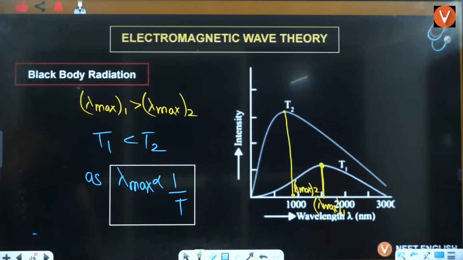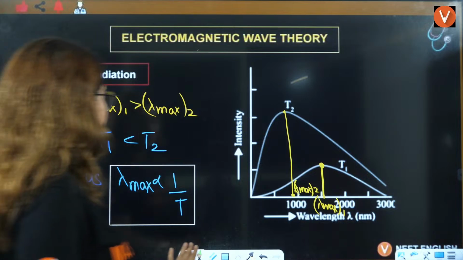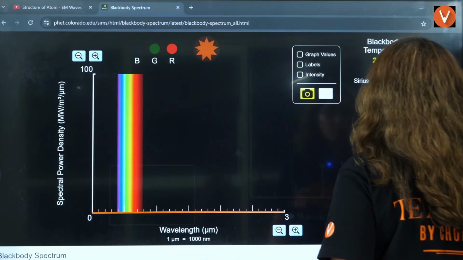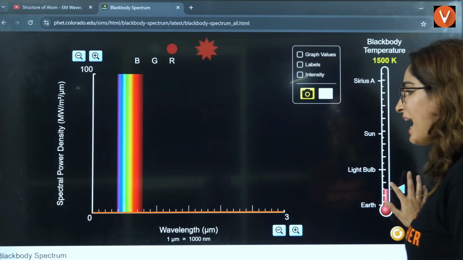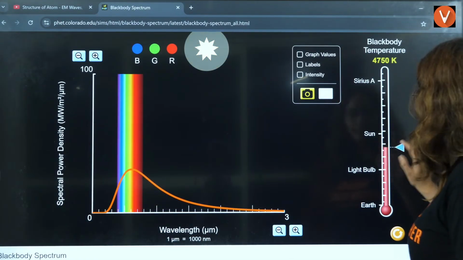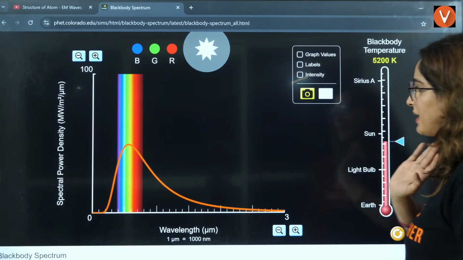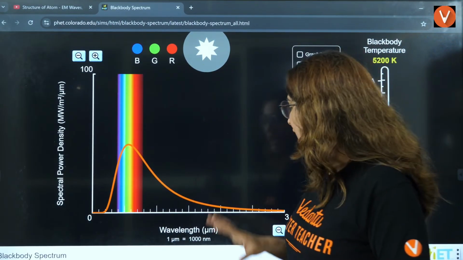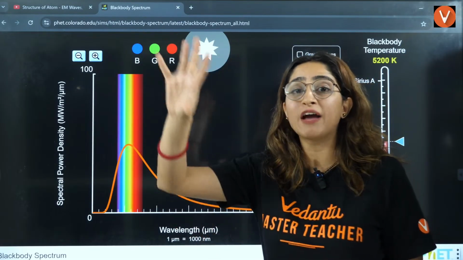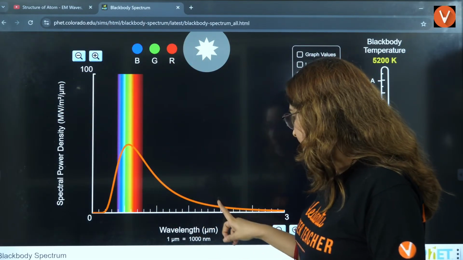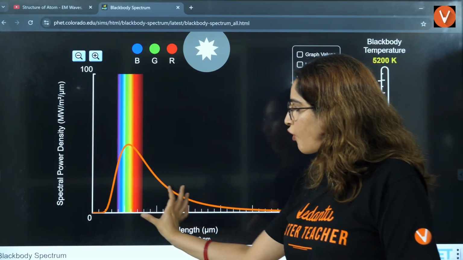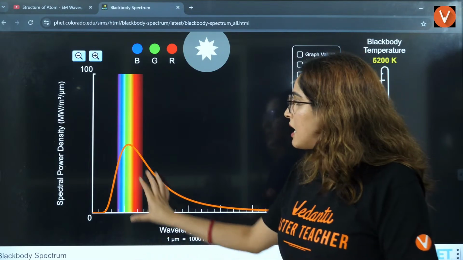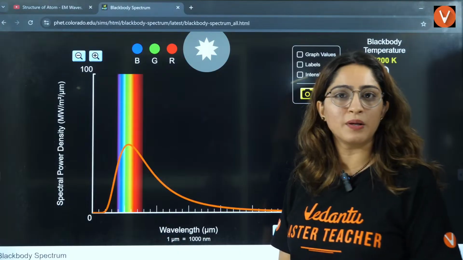Now let's understand one more thing here. If you see, I'll just stick to any one random peak. This is the peak that I'm sticking to. Now we know that at a constant temperature, if I'm fixing the temperature, it is going like this. Some radiations are falling in this region, some radiations are falling in this region which are not visible to us. Maximum radiations are falling in the visible region.